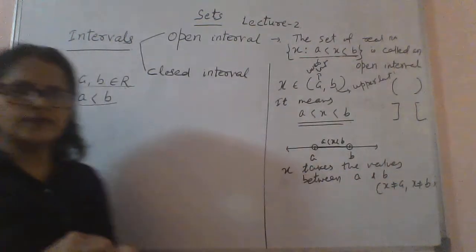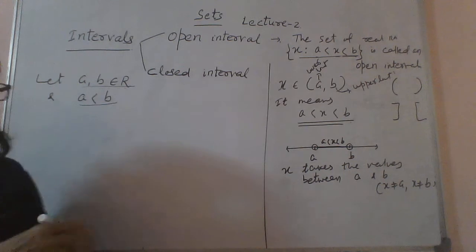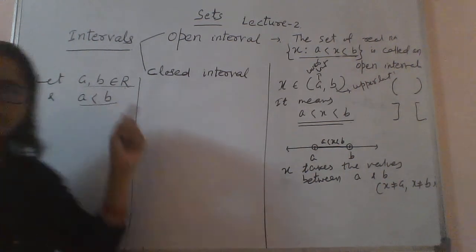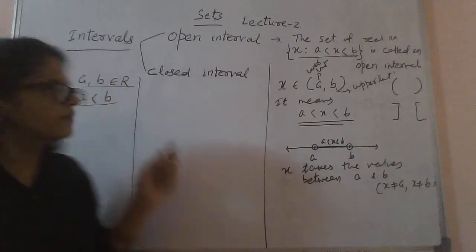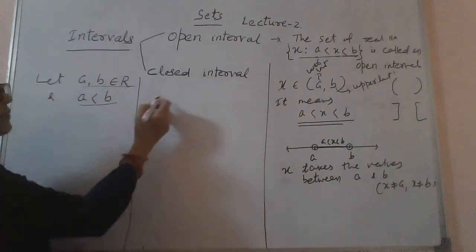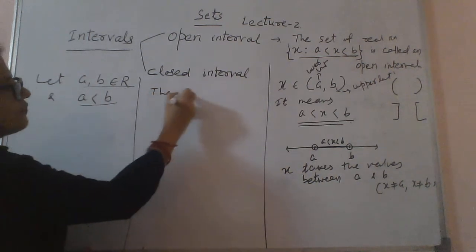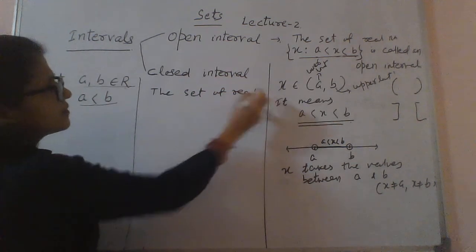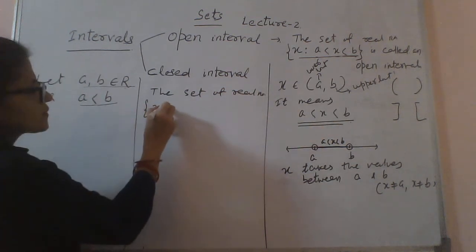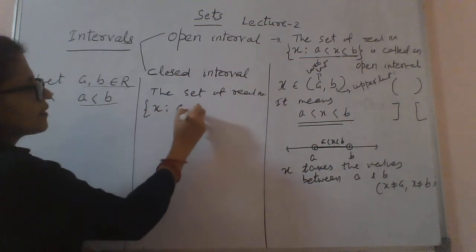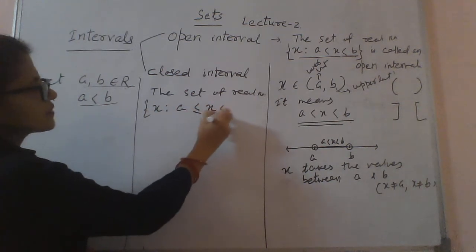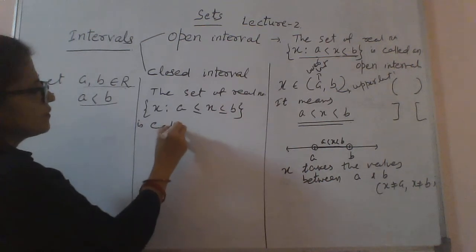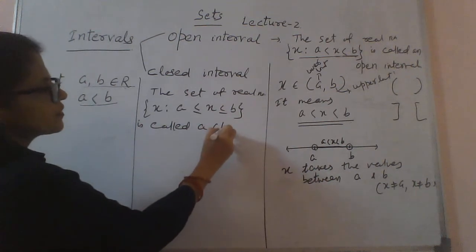Next one is coming to the closed interval. In a closed interval, again a, b belong to the set of real numbers and a is less than b. The set of real numbers x such that a ≤ x ≤ b is called a closed interval.